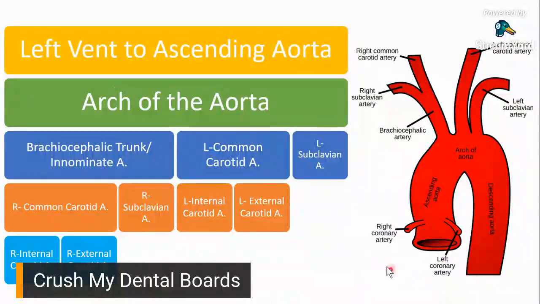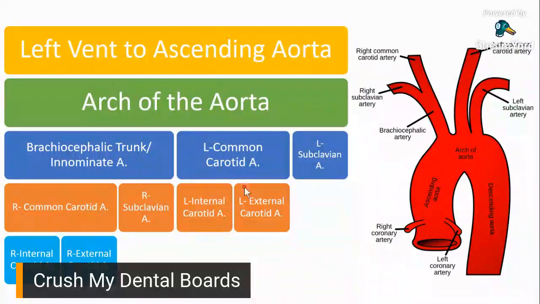So we started off with the left ventricle, pumping oxygenated blood towards your ascending aorta, and then blood flowing to your arch of the aorta, and then blood being distributed to your head and neck. At the arch of the aorta, we mentioned earlier, it divides into 3 areas. Okay? On the left side, you have your left common carotid artery, you have your left subclavian artery. On the right side, you have your brachiocephalic trunk or your innominate artery.